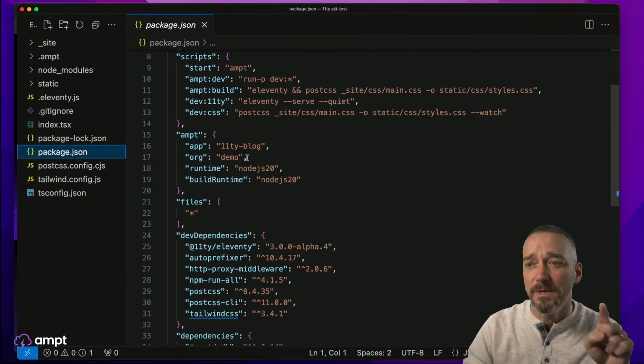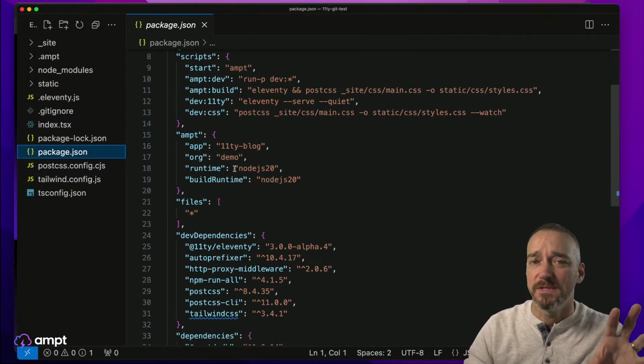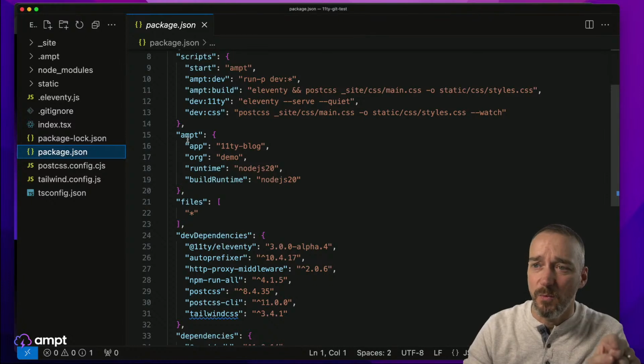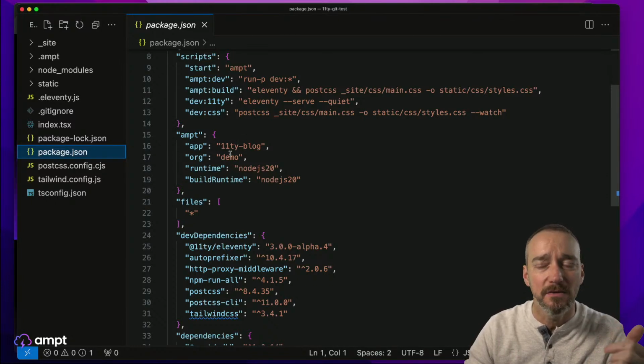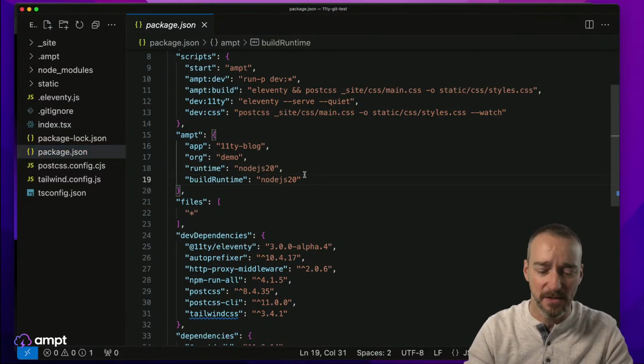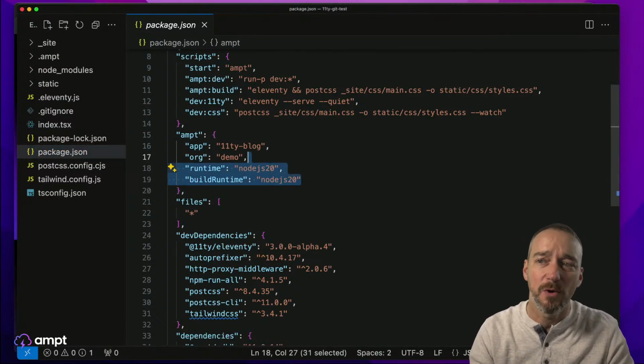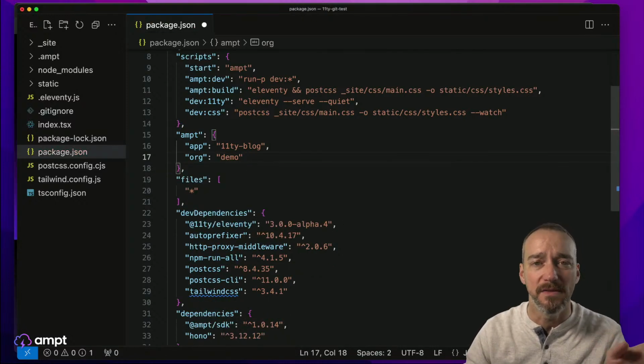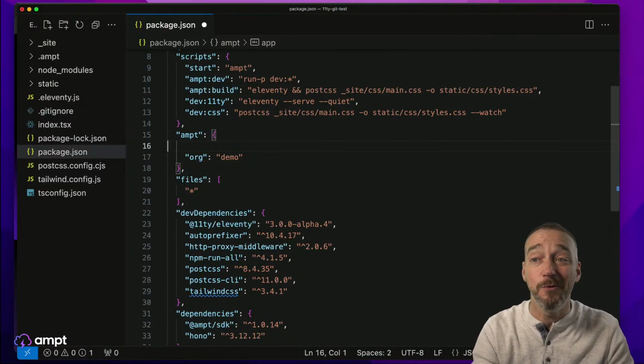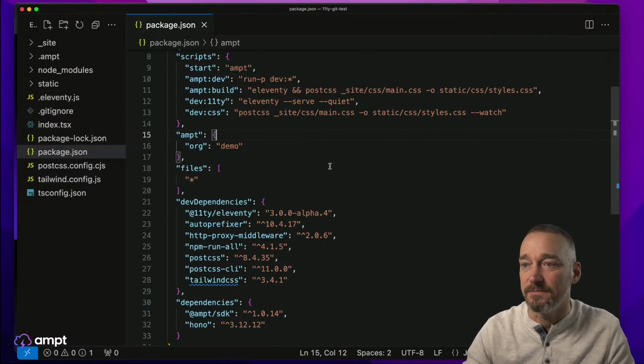Now, what we do with this, which is super helpful, is in your package.json, we just map this to your app and your org that you're using, and then you can set the runtime and the build runtime. You don't actually need to set these anymore. If it's a new app, it will use 20 as the default. So what I'm going to do is remove app here. I can keep demo; it doesn't really matter.